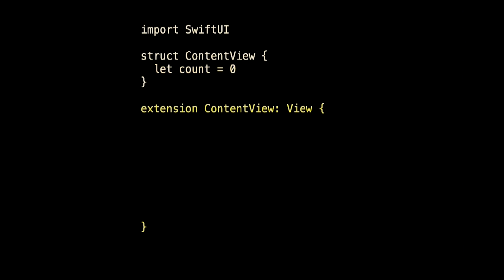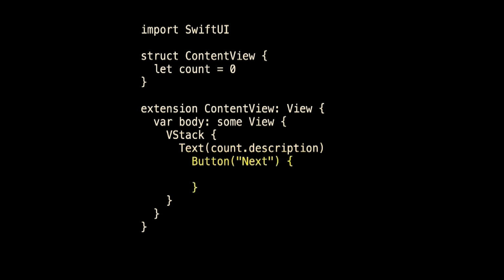And then on screen, I'd like a body, and it's a VStack. On top I'd like to have Text, and on the bottom, I'll have a Button that says Next. And it looks like this. It looks like this. You guys better loosen up a little bit.